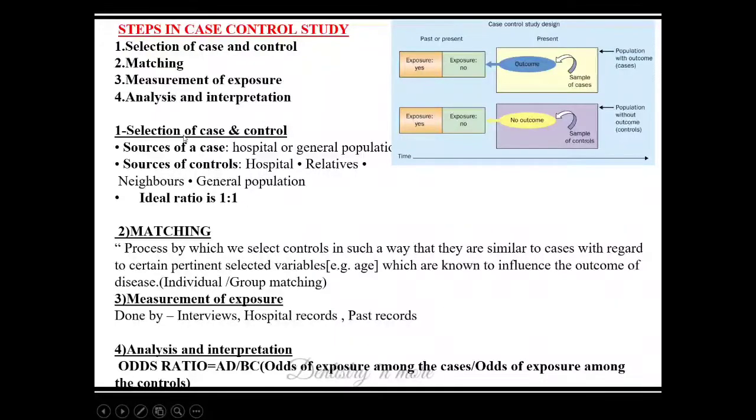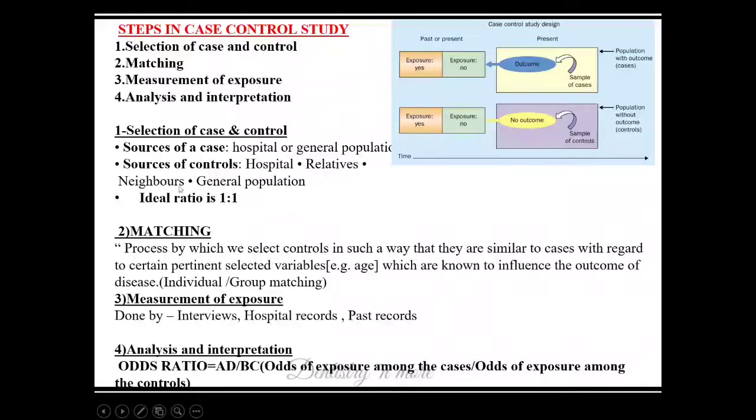So we need to first select the cases. We can select from hospital or general population, and similarly controls from the same hospitals, or patients' relatives or neighbors, or even from the general population. The ideal ratio is 1:1. Okay, we can go 1:4, that is 1 case to 4 controls, but the ideal is 1:1.